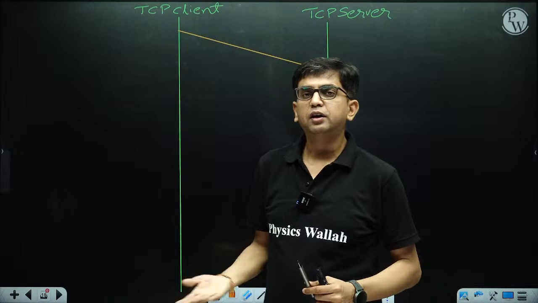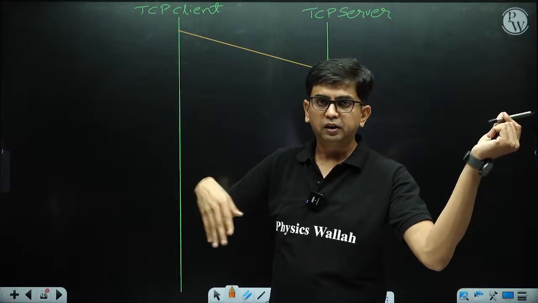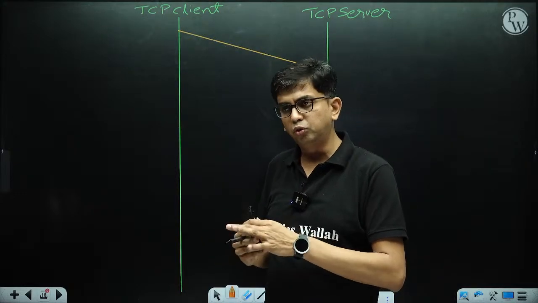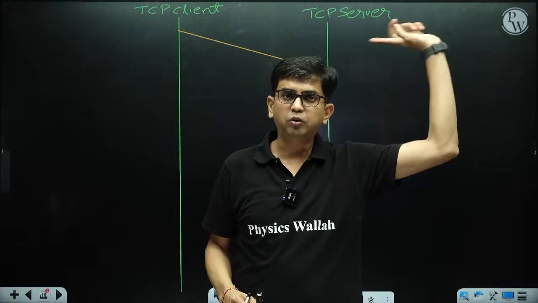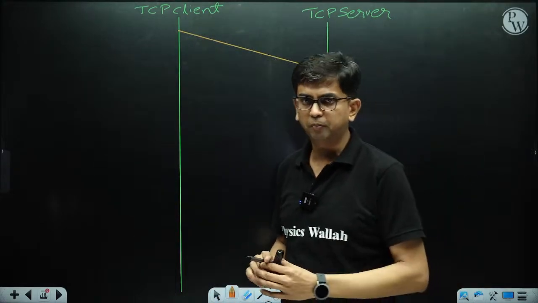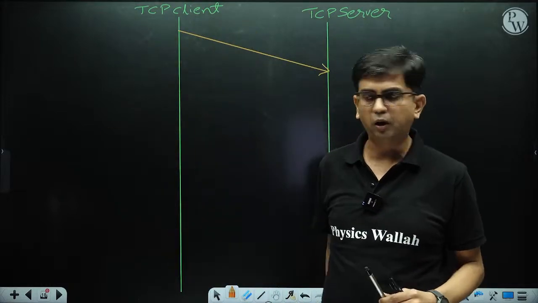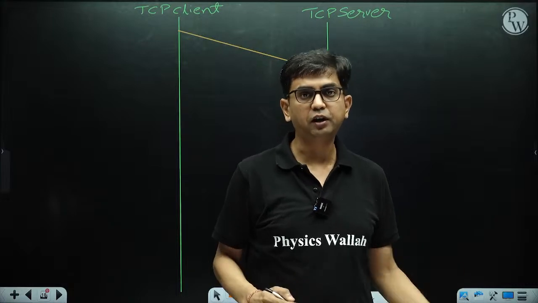Obviously the process which is going to establish a TCP connection, that process is the source port number, and the process it wants to make a TCP connection with is the server process, the server side TCP. So that server process port number is the destination port number. They are determined by the source process. Now, sequence number is important.